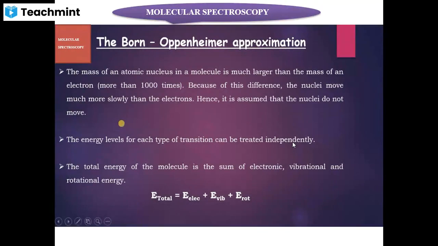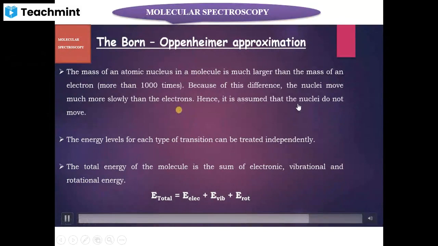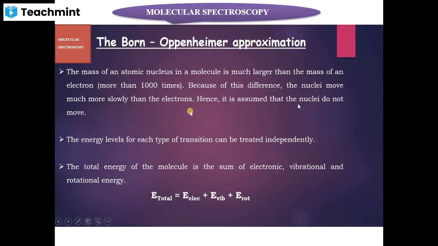It's almost around 1,000 times larger than the mass of an electron. Because of this difference, the motion of the nuclei is very much slower compared to the motion of the electrons. Hence, we assume that the nuclei do not move. This is called the Born-Oppenheimer approximation.